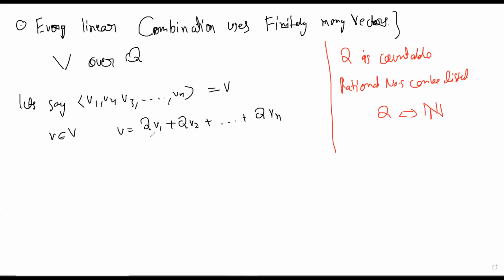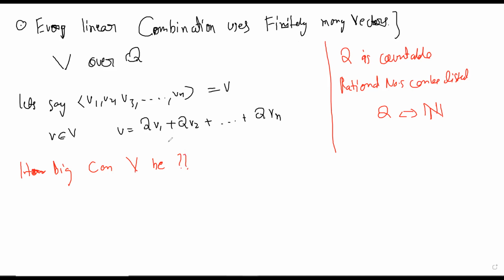Now the point is this: if any vector can be generated by using these n things and just using Q, then how big can capital V be? That is the question. What can be the size of capital V? Will it be countable?